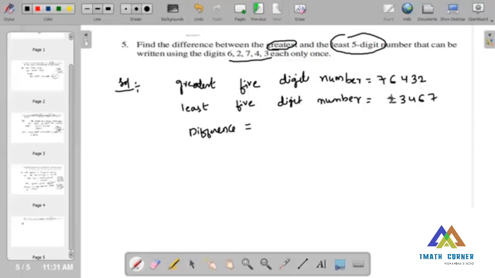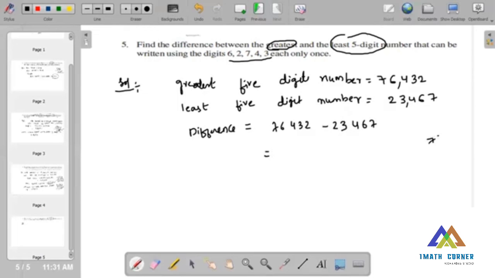You are getting 2, 3, 4, 6, 7, that is nothing but 23,467. And the greatest 5-digit number is 76,432. Now taking these two numbers, we have to find the difference. So 76,432 minus 23,467. Just we need to subtract both.